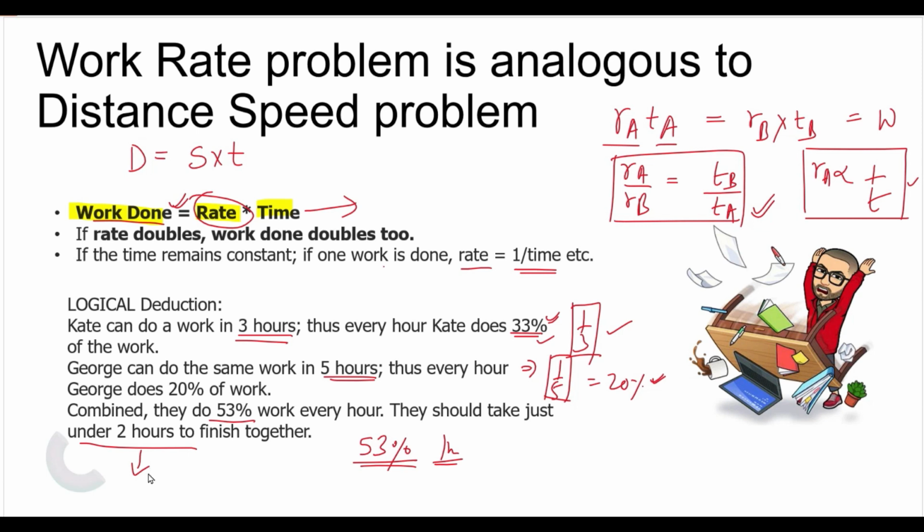This way we can also think. This will be very useful in DS questions also, because we need not solve for the exact value of the time taken by both. We can just think like that and solve it. So this will be okay.